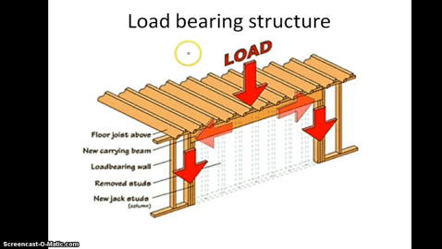Now this figure shows the load bearing structure. The total load of the sheets is transferred to this floor, or we can say this load carrying beam. Then this beam transfers the load to the load bearing walls. Here there is no provision of a column. Whatever load comes on the beam is directly transferred to the wall, and the wall directly transfers it to the ground surface. This is a load bearing structure.